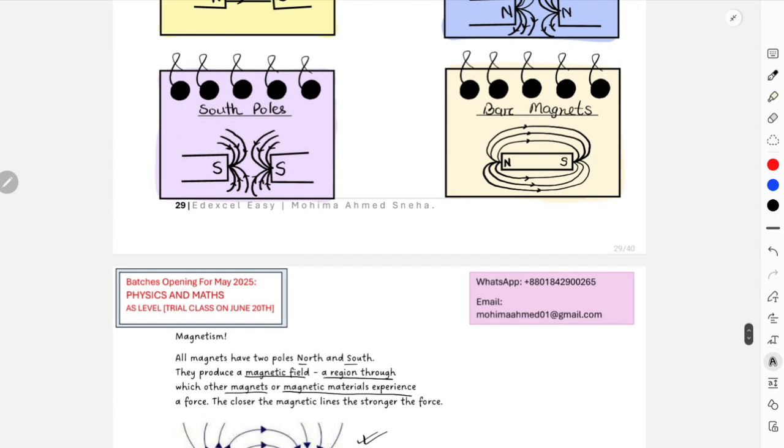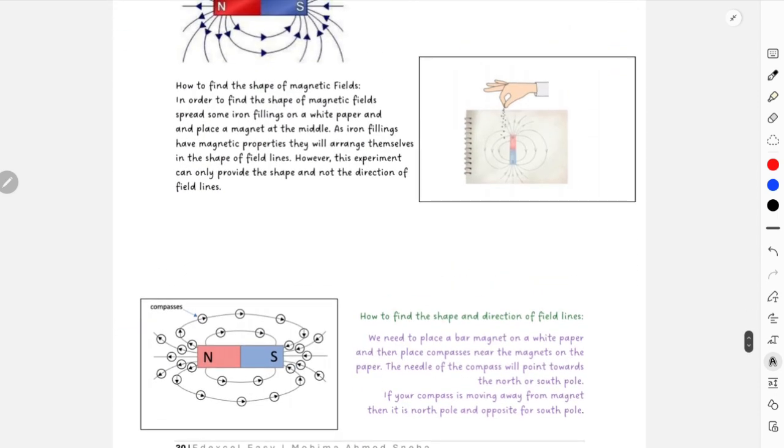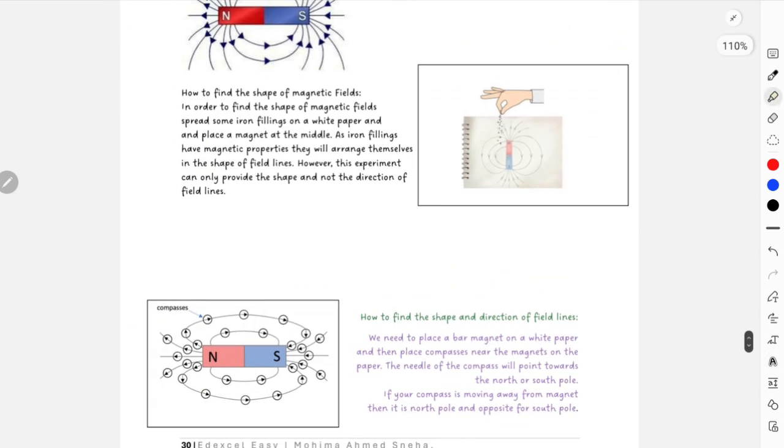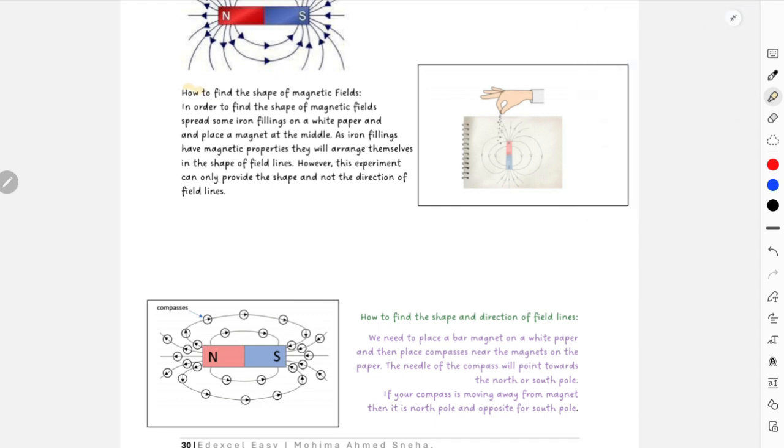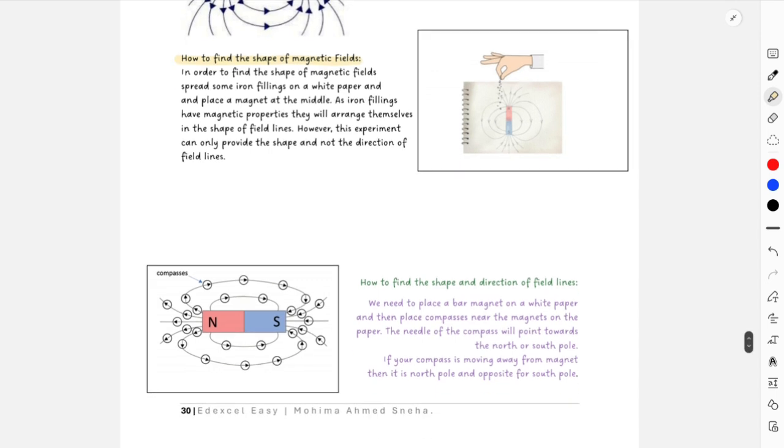Okay, after this, these 2 parts are quite important: how to find out the overall shape of magnetic field lines and the direction of magnetic field lines. Always remember that the shape of magnetic field lines can be understood by using iron filings, but iron filings can never give you the direction of the field lines. So for the direction and shape, you can use the experiment with a compass.